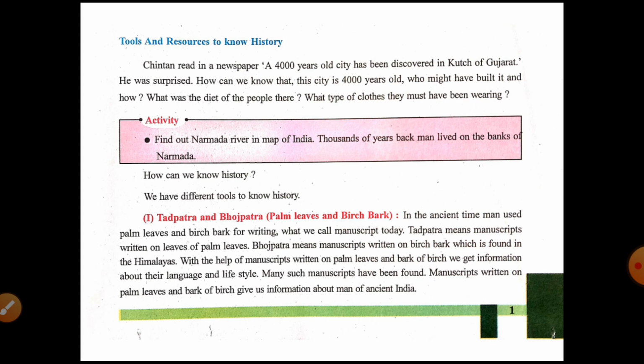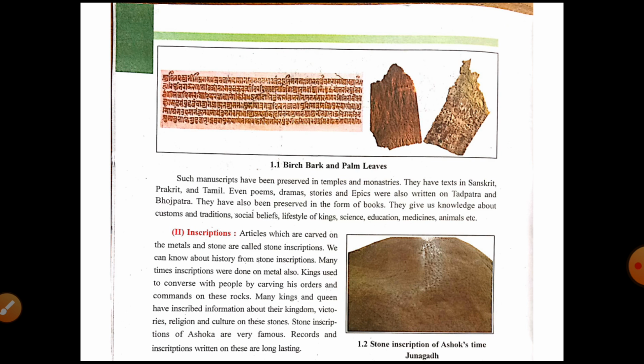Manuscripts written on palm leaves and bark of birch give us information about men of ancient India. So, if we go to the study of Tadpatra and Bhojpatra, we can get information about the people of ancient India. Such manuscripts have been preserved in the temples and monasteries. So whatever manuscripts were found can be preserved in temples and monasteries.